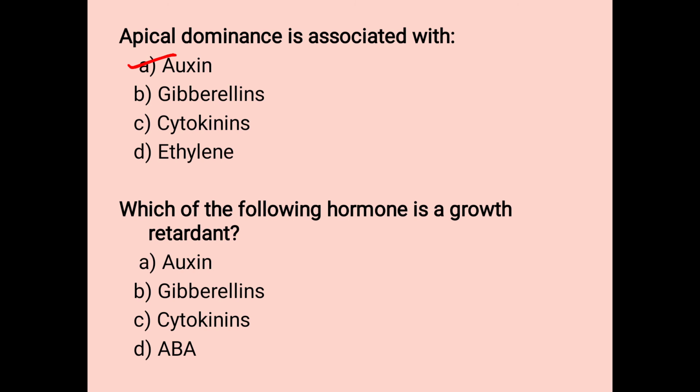Next question is, which of the following hormone is a growth retardant? So options given to you are auxins, gibberellins, cytokinins and ABA, that is abscisic acid. So we know that auxin is a growth promoter. Gibberellins are also growth promoters. Cytokinins are also growth promoters. But abscisic acid is a growth retardant. It means it retards or it reduces the growth of the plant.